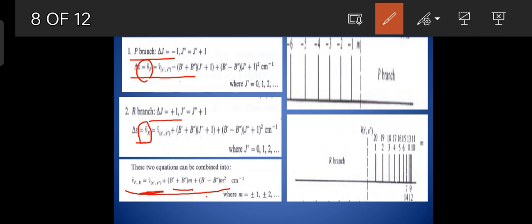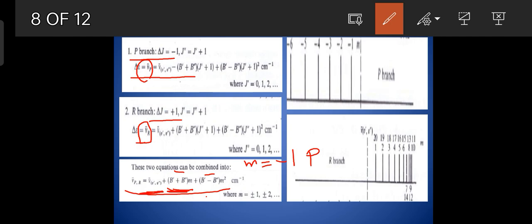For example, when you put M is equal to minus 1, then it is the P branch. So, when M is minus 1, the second term B prime plus B double prime into M becomes negative and the third term B prime minus B double prime into M square, that is also negative.